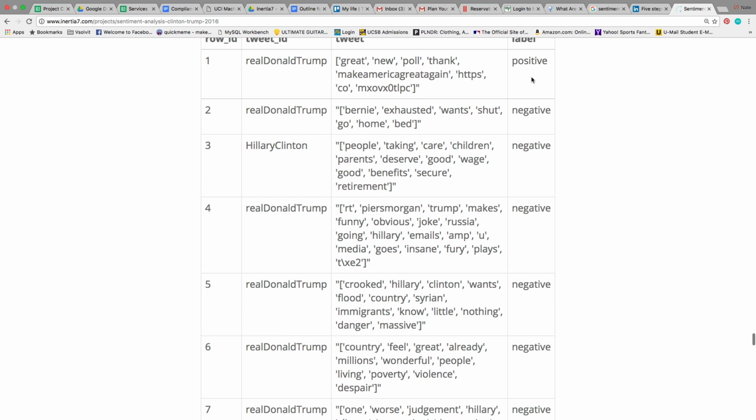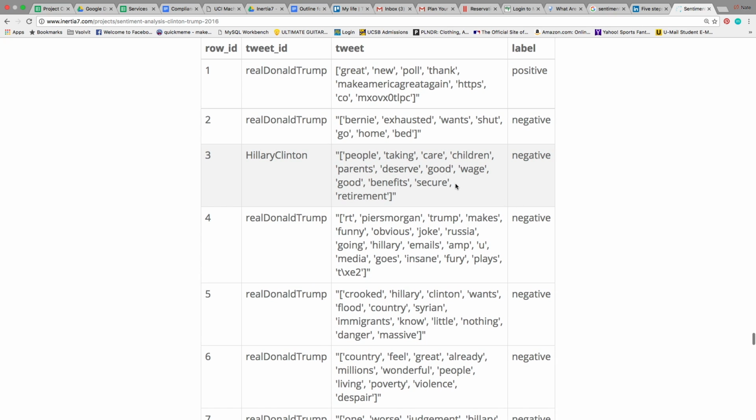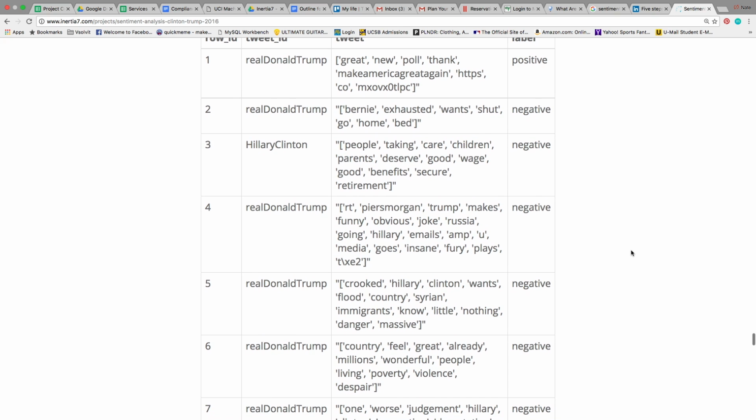Okay, make America great again, positive. This one is the weird one. You have people taking care, deserve a good wage, negative. That was the really big weird one that both algorithms actually classified as negative for whatever reason, probably due to my bias, but that just happens. And you can see right here, it's missing words. It's missing to, it's missing the. I removed those because they don't really help with the analysis. And then also, there are remains of hyperlinks, which is something I've been trying to remove as well. Work in progress, like I said.